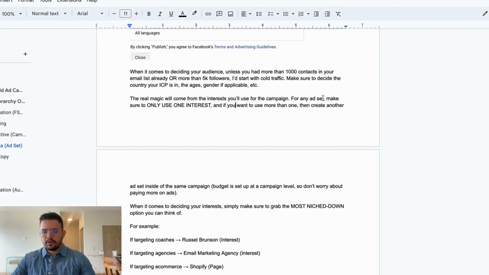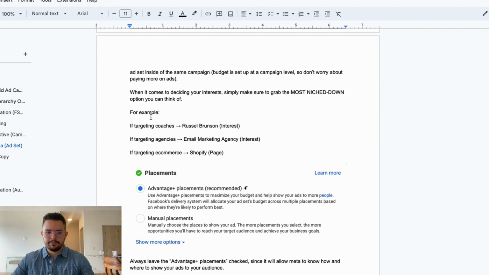And if you want to use more than one, then create another ad set inside of the same campaign. Budget is set up at a campaign level, so don't worry about paying more on ads. Now, when it comes to designing your interest, simply make sure to grab the most niche down option that you can think of, okay? So for example, you're targeting coaches, Russell Brunson. You're targeting agencies, email marketing agency as an interest. If you're targeting e-commerce, maybe Shopify, okay?